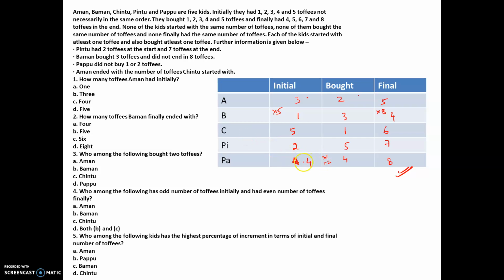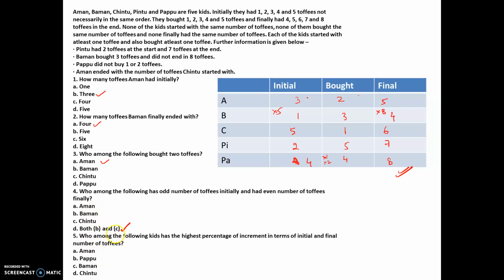So you just need to understand that Pappu can have initial and bought to be the same, right? So how many toffees did Aman start with initially? 3. Then how many toffees did Baman finally end up with? That is 4. Who among the following bought 2 toffees? So that is Aman. Who among the following has odd number of toffees initially and even number of toffees finally? So that is even, odd, and finally even. So it is B and C.